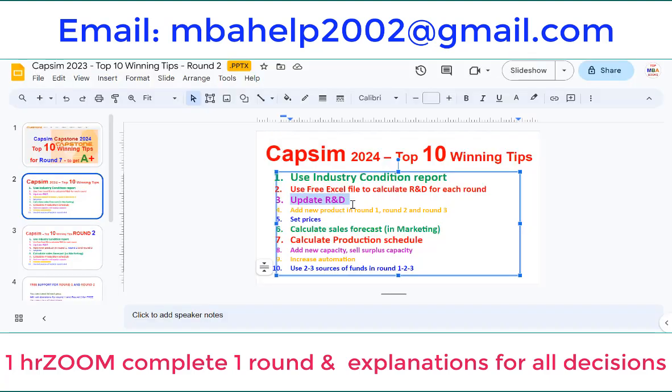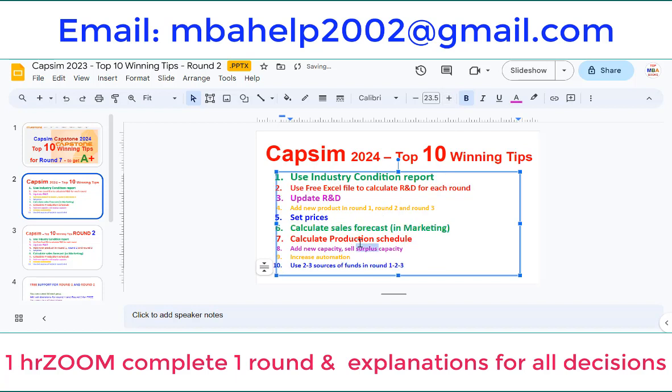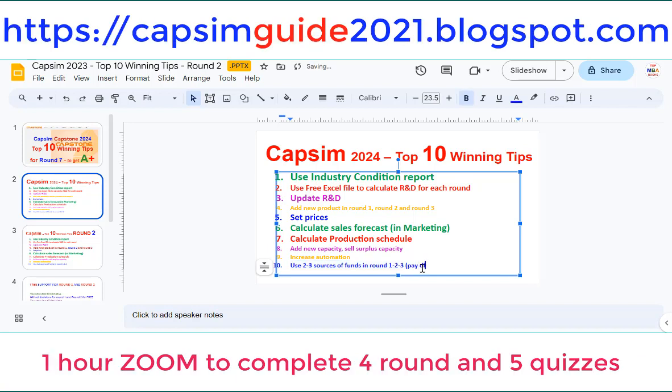Let's go over the top 10 winning tips for Capsim. Use the industry condition report, use the free file, update R&D, add new products in round 1 to 3, but now it's round 7, so we just update, right? Set the price, also reduce the price 50 cents each round. Calculate the sales forecast, very important. Calculate the production schedule, add new capacity, and increase automation. In the later rounds, we can pay dividends, in round 7 and 8, right?